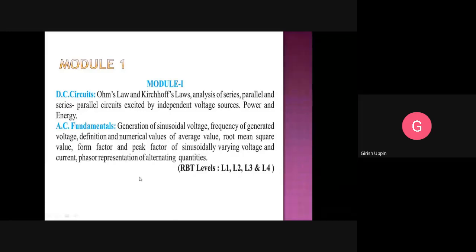Then there is one more representation, that is phasor representation. This phasor representation is very, very useful in doing the analysis. This phasor representation we are going to use extensively. Here we will understand what phasor representation is, how to do the phasor representation for alternating quantities, and this concept is extensively used in module 2, where we do the AC circuit analysis. We have RL, RC and RLC circuits. When we are doing that analysis, the understanding of phasor representation will immensely help.